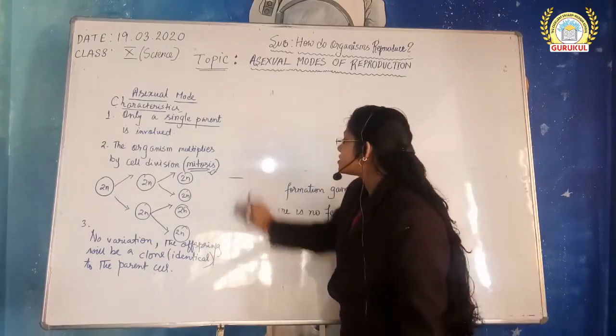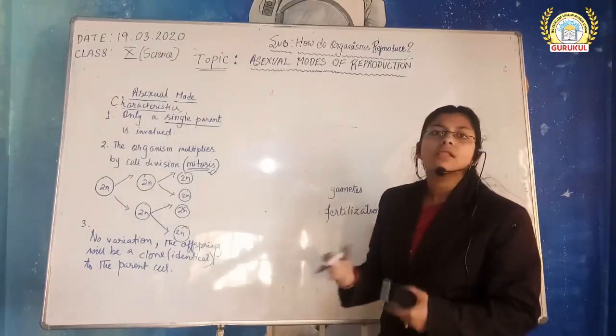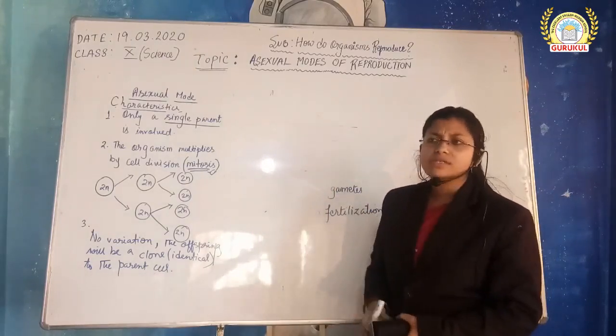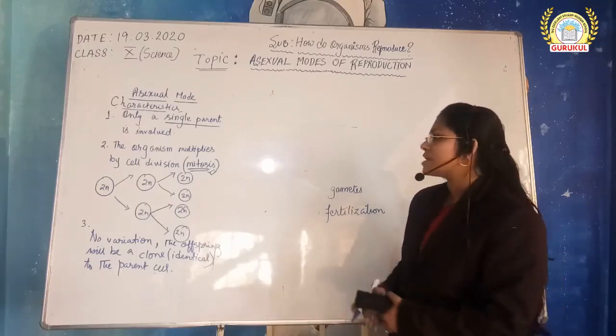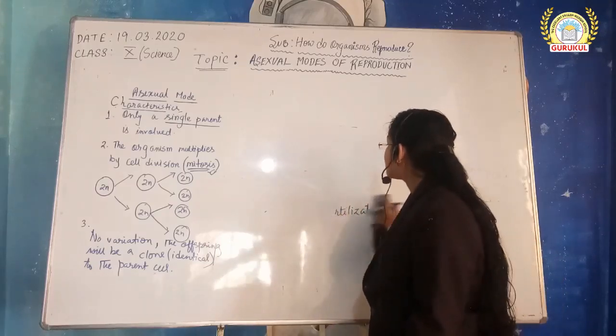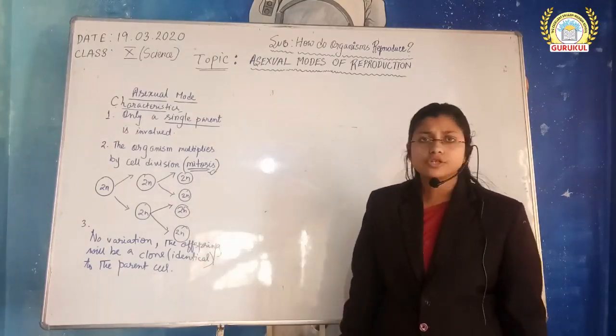See, these processes involve single or unicellular organisms, smaller organisms like protozoa, an amoeba, yeast, all these unicellular organisms. They follow this method of reproduction mostly.